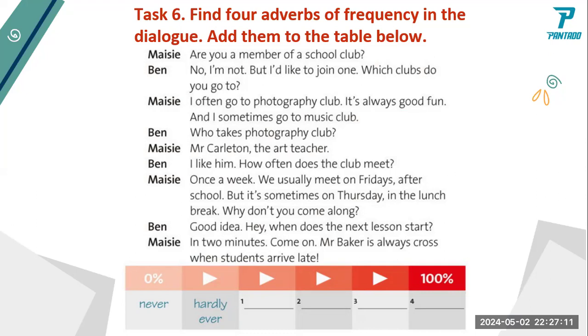Okay, so when you say never, that's 0. When you say 100%, that is always, literally always. When you say hardly ever, it is like 10%. Going up, hardly ever means you can't decide yet. It's hardly ever, but 0, it's really 0. Okay, never.